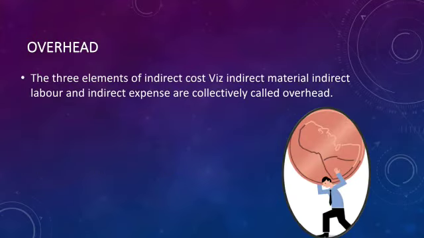Next one is overhead. Overhead means the three elements of indirect cost, like indirect material, indirect labor and indirect expense, are collectively called overhead. Means the total of office and administration overhead and selling and distribution overhead is known as general overhead. Overheads are of three types: first is factory overhead, second is office and administration overhead, and third is selling and distribution overhead.